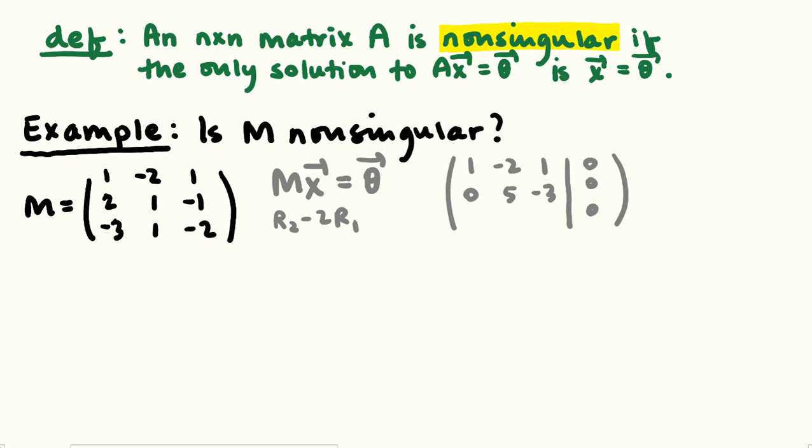And then I'm going to take row 3 plus 3 row 1s. So I'll have 0, -5, and plus 3 would be +1. -2 plus 3, yeah. Okay. Then I'm going to add row 2 to row 3 to kill off that -5.